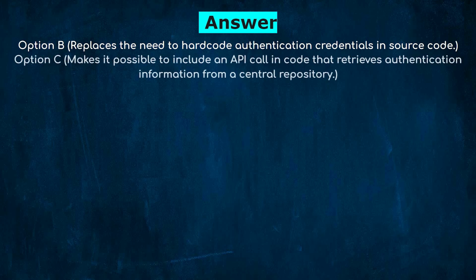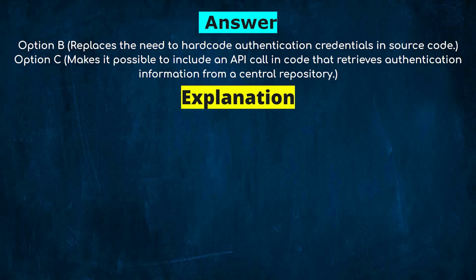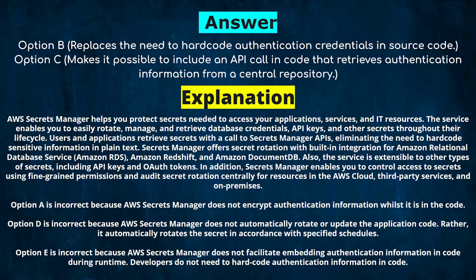And C. Makes it possible to include an API call in code that retrieves authentication information from a central repository. Explanation. AWS Secrets Manager helps you protect secrets needed to access your applications, services, and IT resources. The service enables you to easily rotate, manage, and retrieve database credentials, API keys, and other secrets throughout their life cycle. Users and applications retrieve secrets with a call to Secrets Manager APIs, eliminating the need to hardcode sensitive information